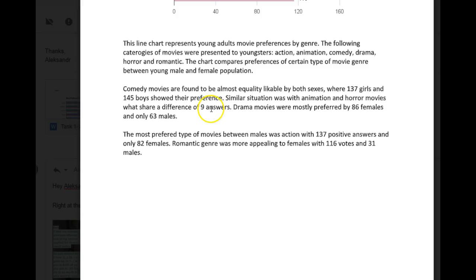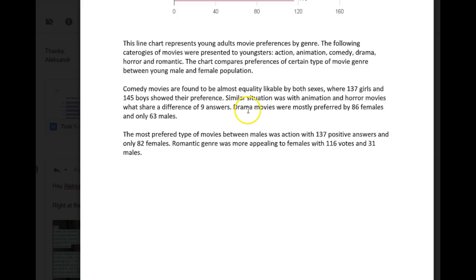All right, it's a little awkward, and it's a little awkward because I don't know where these numbers are. I mean, is it like 18 and 27 people like these movies, or is it like 110 and 119? So it's not clear when you explain it like this. So a similar situation was seen with animation and horror movies, which share a difference of 9 answers.